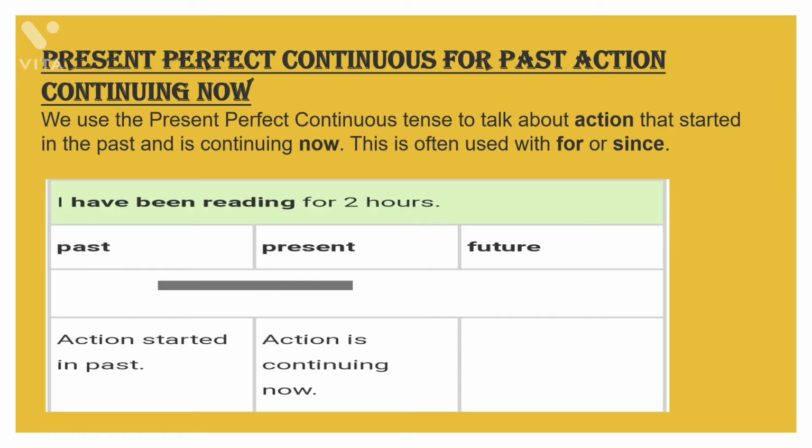Then comes the second point, that it is used for a past action continuing now. Means the action started in the past and it still continues in the present. So in such cases also you will be using present perfect continuous tense. Like, I have been reading for 2 hours. Means I started reading in the past and the action continues now also, still I am reading. Clear? And for such situations, these 2 words are used: for and since.